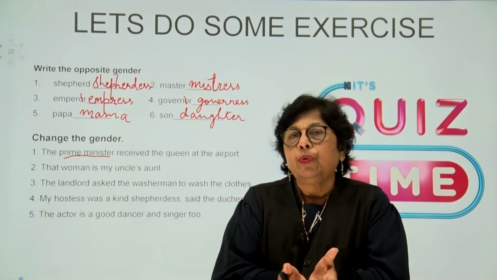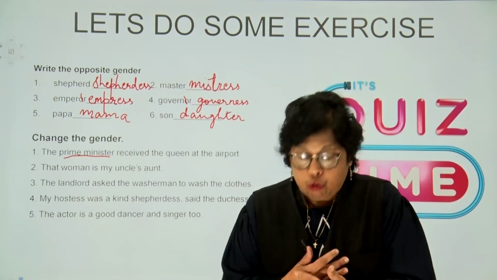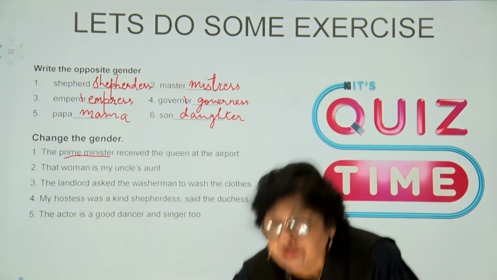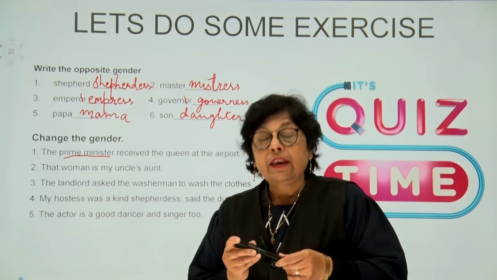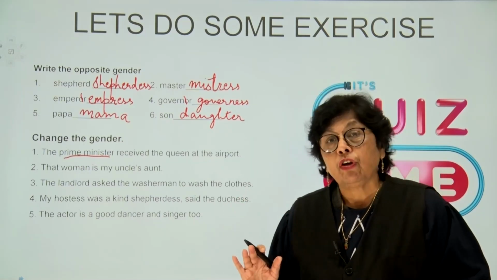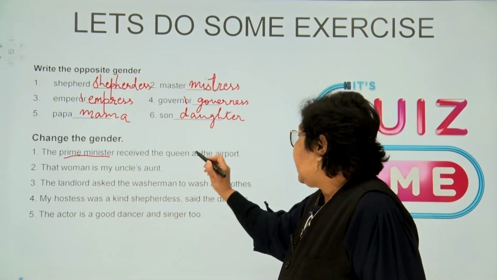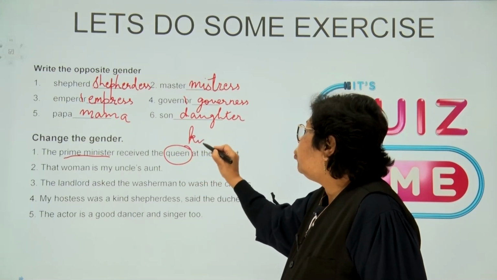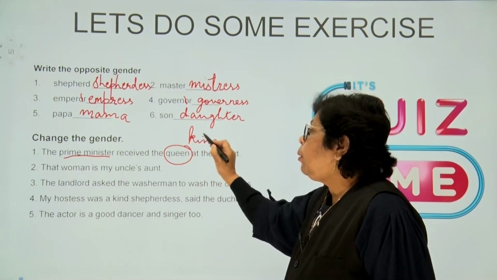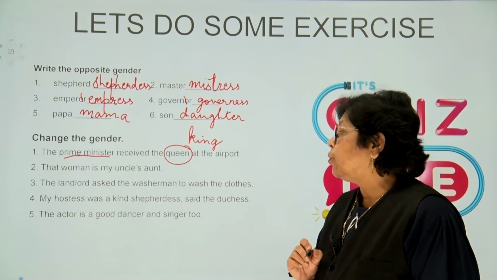I just told you a little while ago that when it is a position in administration, it doesn't really change. So we are not going to change the Prime Minister, but yes, we are going to change the Queen into King. So the Prime Minister received the King at the airport.